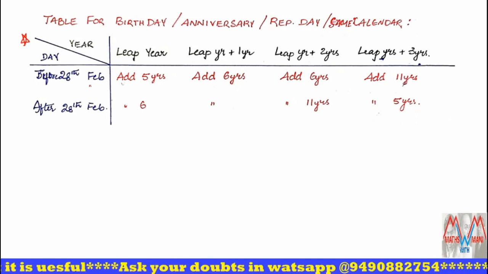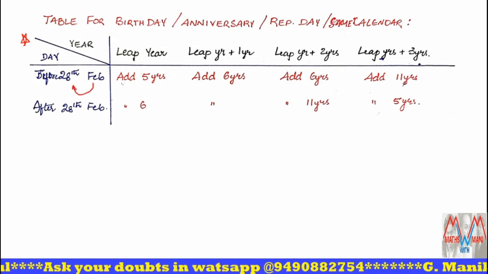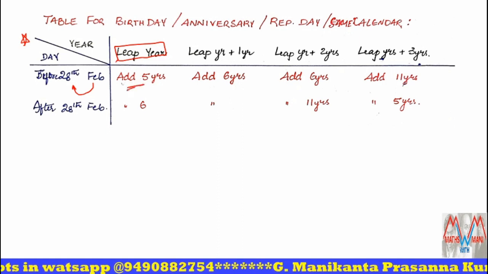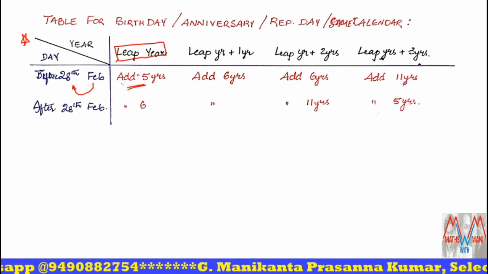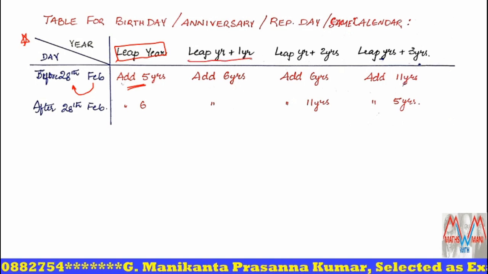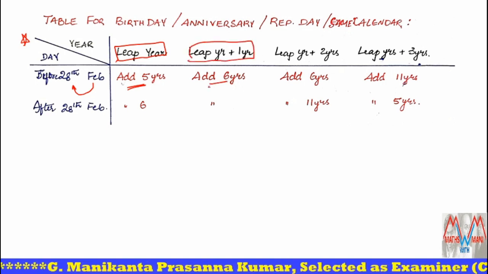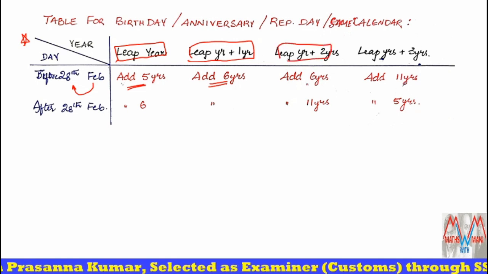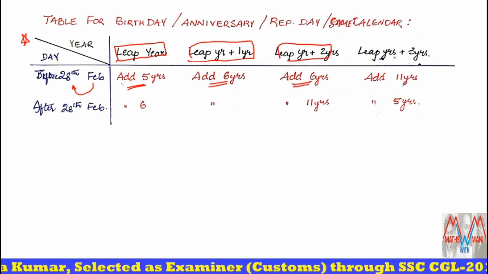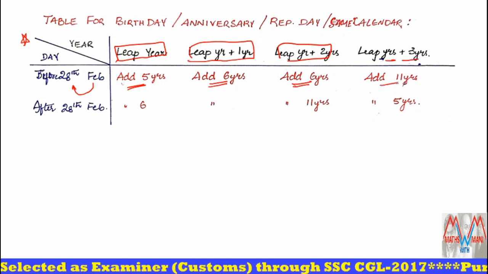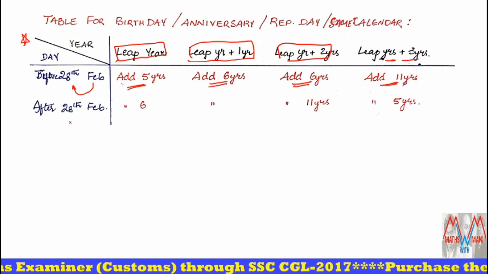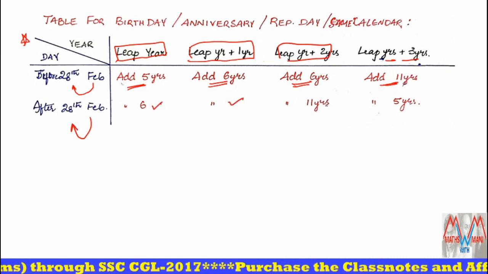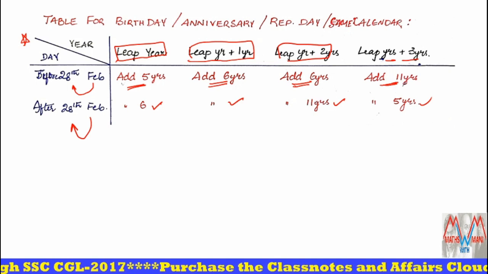If the date is before 28th February and the given year is a leap year, then add 5 years to the given year, and that is the correct answer. If the given year is leap year plus 1, then add 6 years. If leap year plus 2, then add 6 years. If leap year plus 3, then add 11 years. If the date is after February 28, then you have to add 6, 6, 11 and 5 years like this.